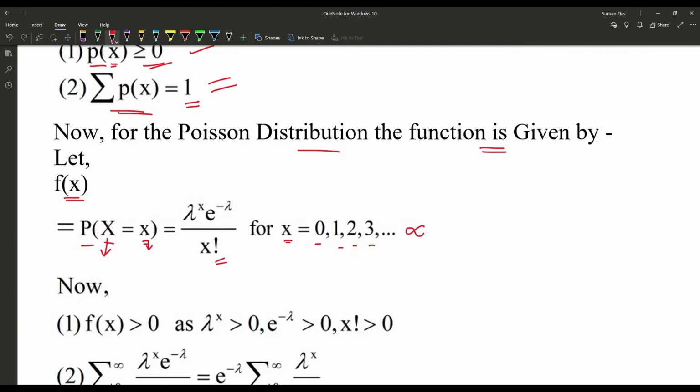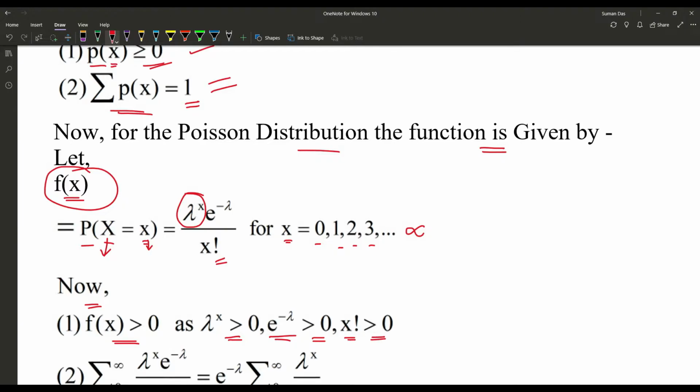Now we know that f(x) must be greater than 0, as lambda to the power x is always greater than 0, e to the power minus lambda is also greater than 0, and x factorial is also greater than 0.